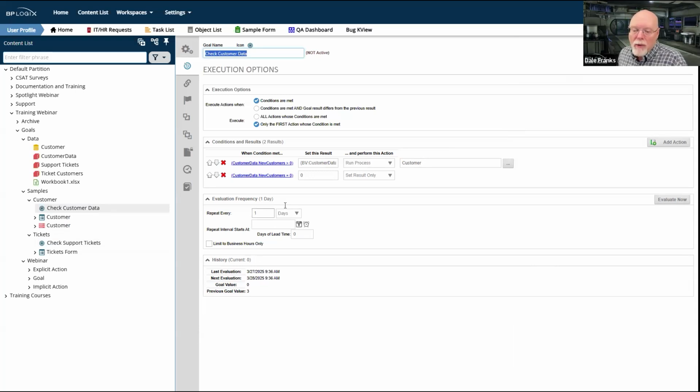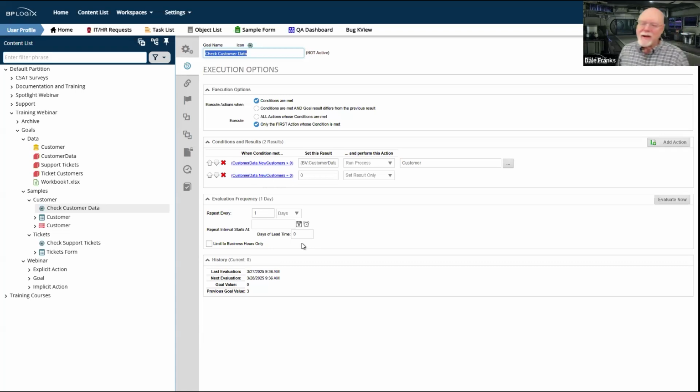Whatever schedule you've decided to place it on is probably going to be fine, because it will run on that schedule and, based on the state of the data, it will either start an activity, start a process, or run a knowledge view and perhaps conceivably start many processes. And you never have to worry about timing and the dynamic nature of your environment.